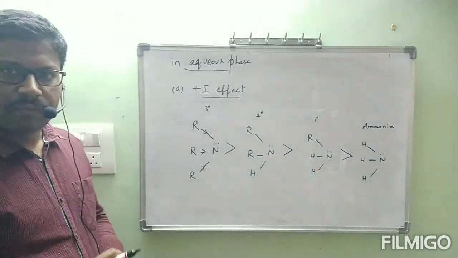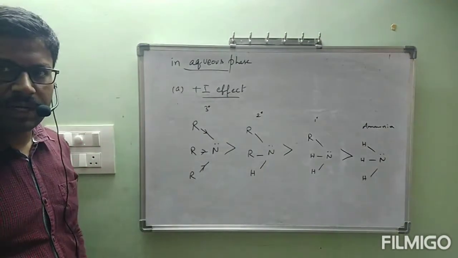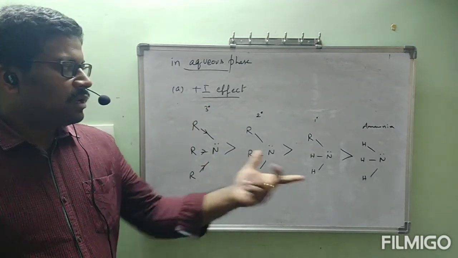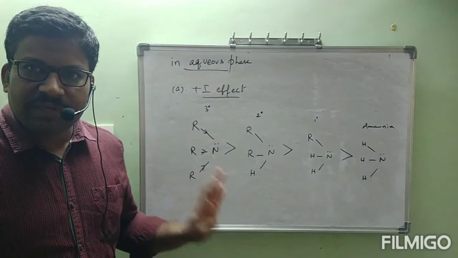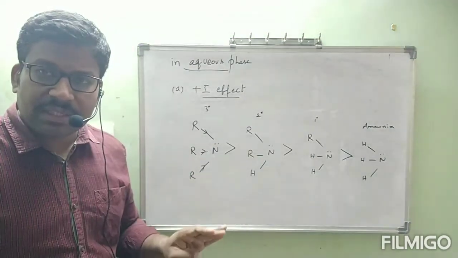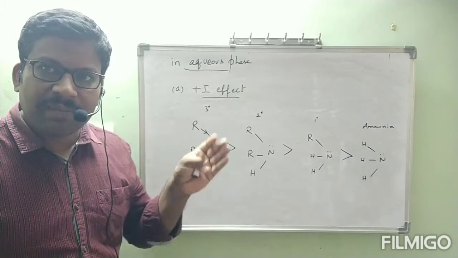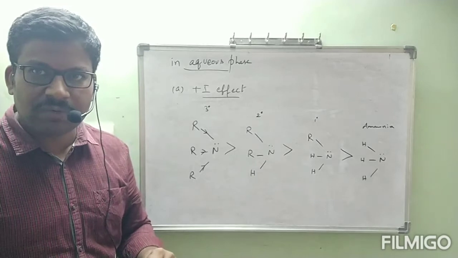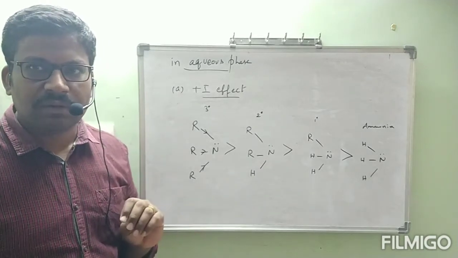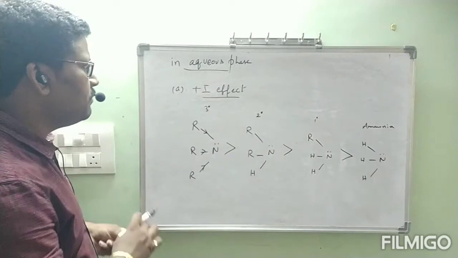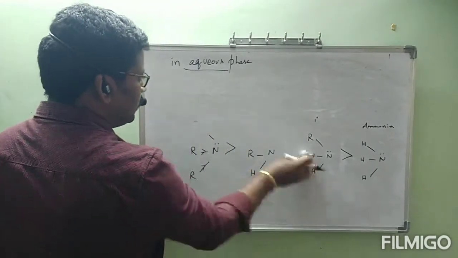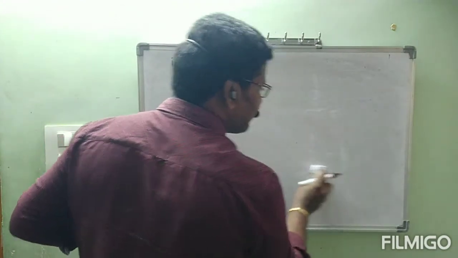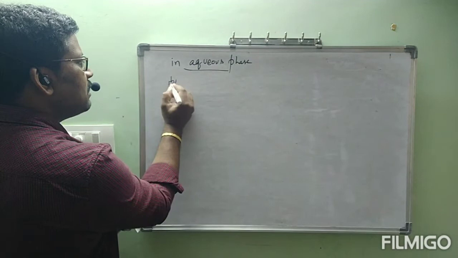This is the order. Actually, we are seeing each effect individually now. According to this plus I effect, I have given the order of secondary, tertiary, primary with respect to ammonia. This is the first effect, and it is completed. This effect is the same as in the gaseous phase, because there also we considered only plus I effect, and here also we are considering plus I effect only. First thing, individually. Next we have to go through the solvation effect. Is this clear? Next, B. Solvation effect.